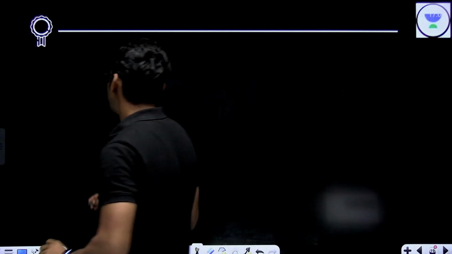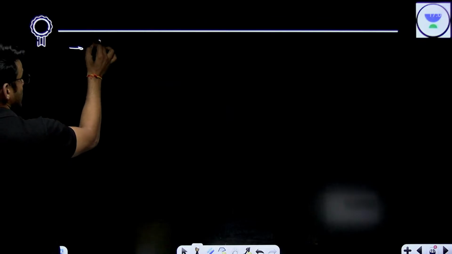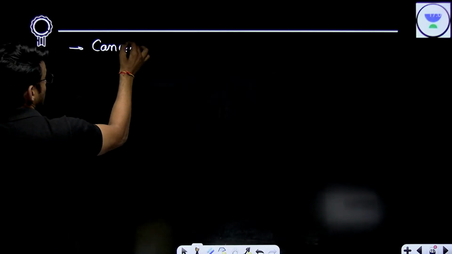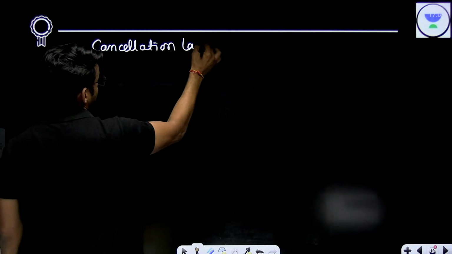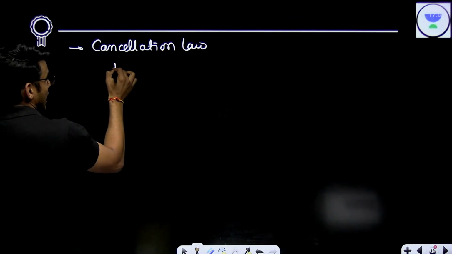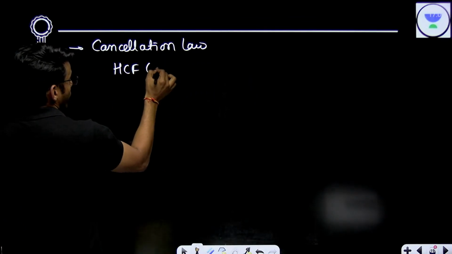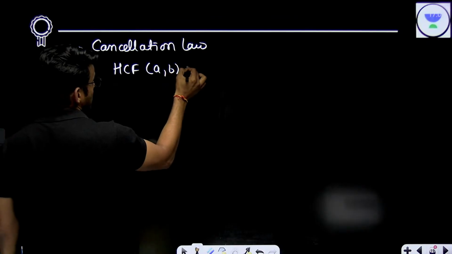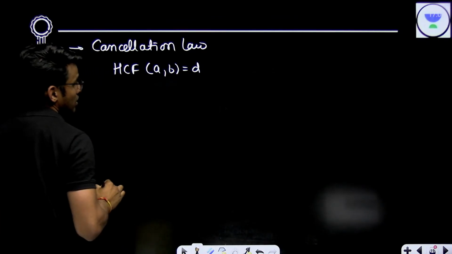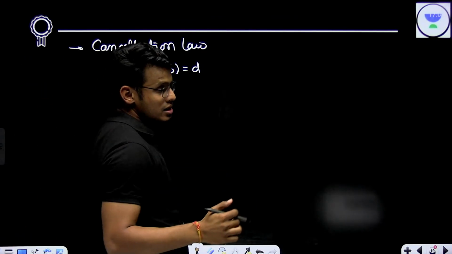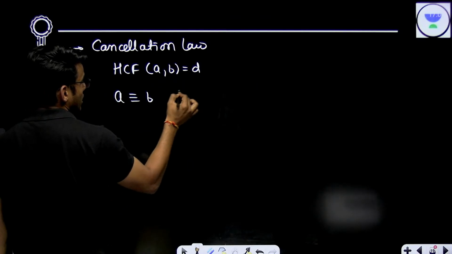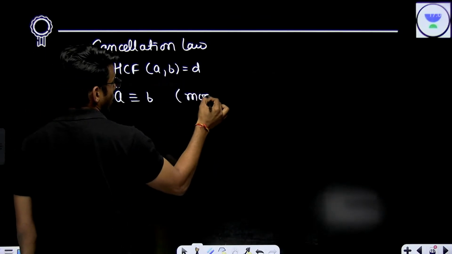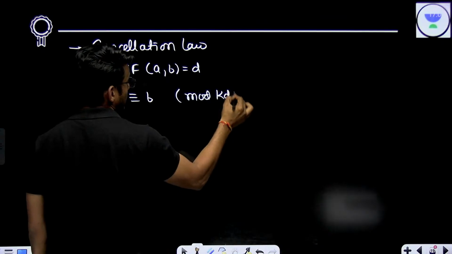So these are basically the basics of congruence. Now there is something called the cancellation law. If you see, HCF of A, B is D, and A is congruent to B mod KD, then